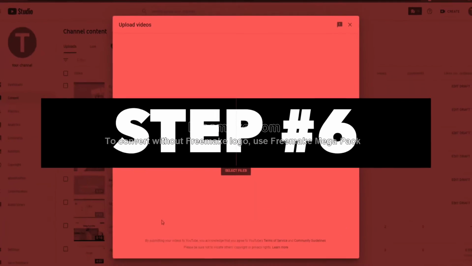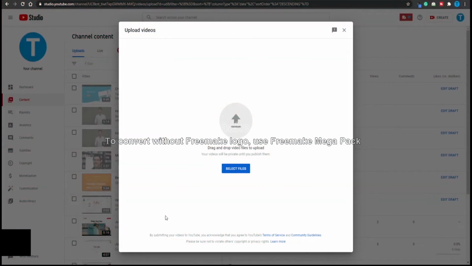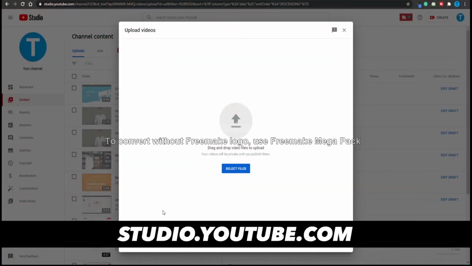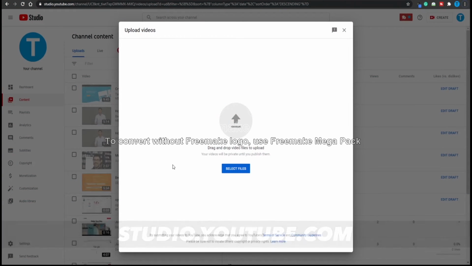And now, in order to complete the last step, I want you guys to go over to studio.youtube.com, and this is how you are going to generate the traffic. This tool will allow you to upload the videos on your YouTube channel. Now, you don't need to have any subscribers in order to generate views. All you need to do is find a good topic, find a good keyword that is really popular and gets a lot of traction, and your videos are still going to get a few hundred or a few thousand views.